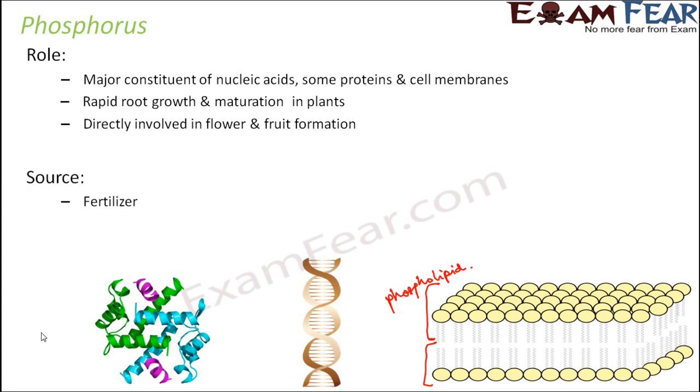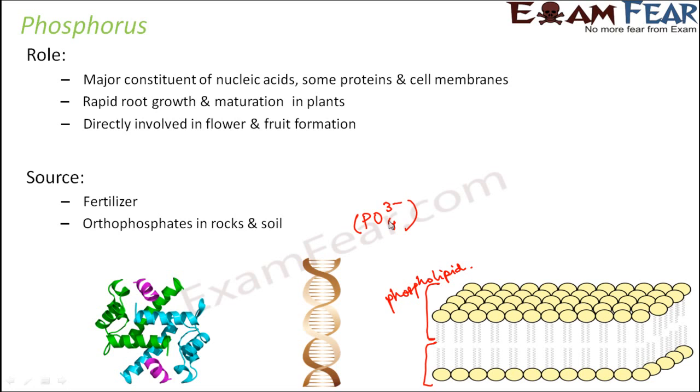Source of phosphorus is fertilizer again. Orthophosphates in rocks and soil. Now phosphorus does not enter the atmosphere of the earth, so it remains in land, rock and soil minerals. So in nature, it occurs as phosphate, or which is often known as orthophosphate. So it is absorbed in the form of phosphate ion. So this is the form in which it is absorbed. Orthophosphate is the most abundant form of phosphorus, and it is mostly found in rocks and minerals.